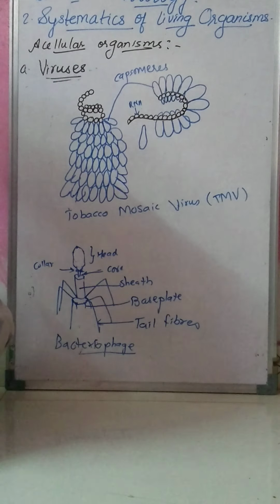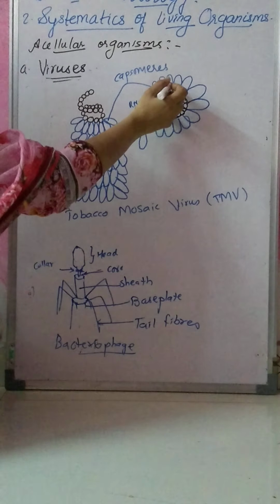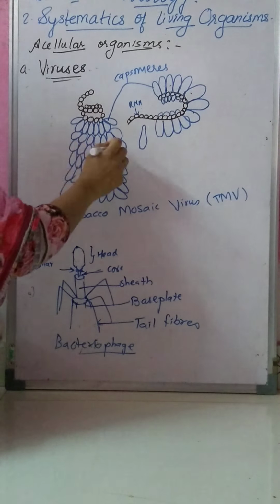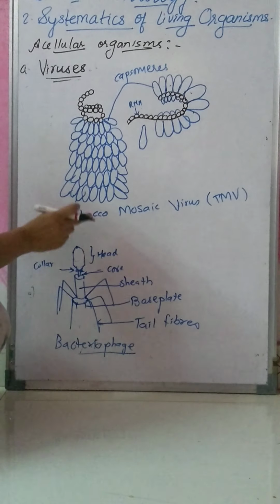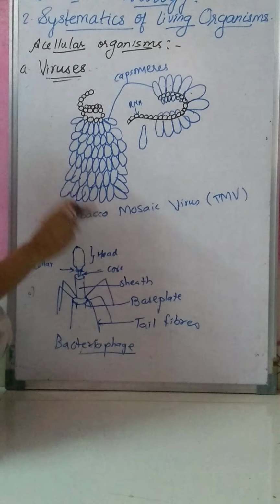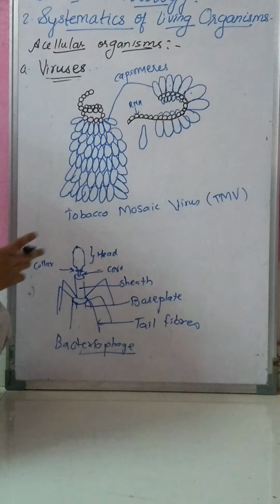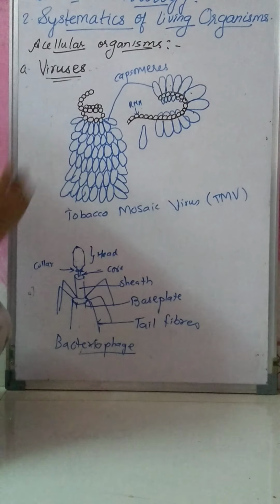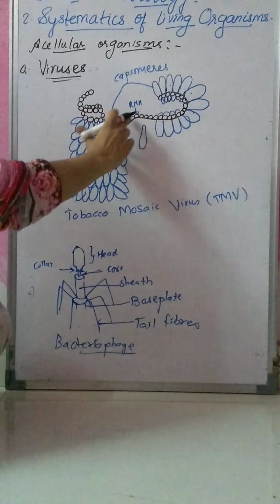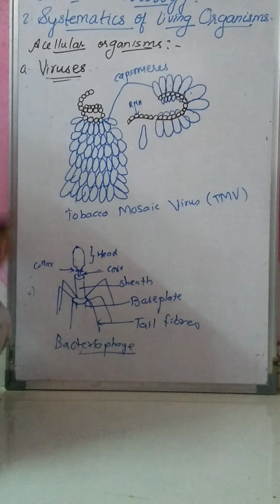As I said, the capsid is made up of smaller units, that is capsomeres. These are all capsomeres. This is a diagram of tobacco mosaic virus, that is TMV. The capsid is made up of capsomeres, and you can see RNA is present. The genetic material here is RNA.